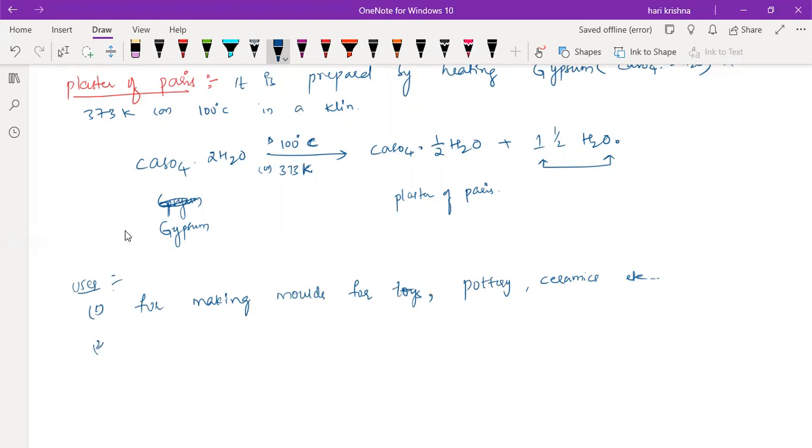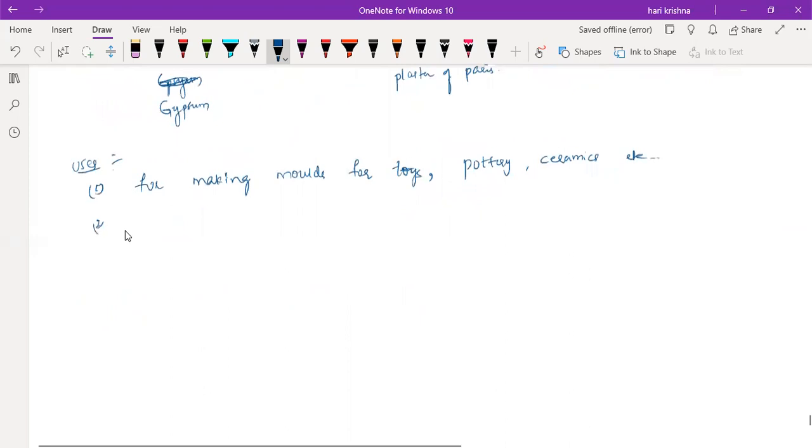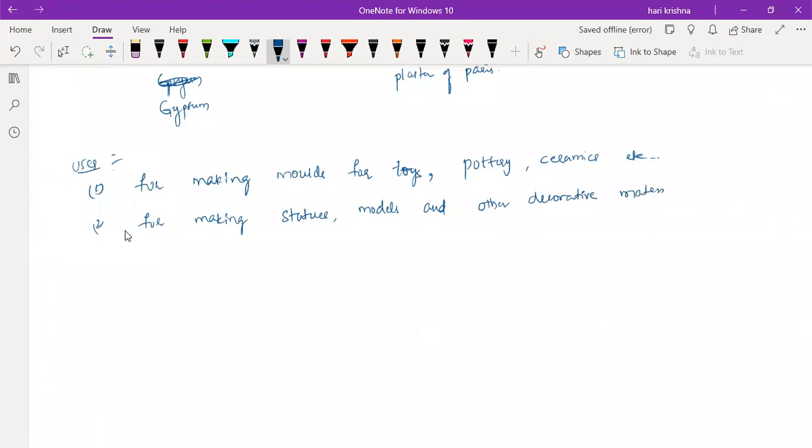Next, for making statues, models, and other decorative materials. Next, as a fireproofing material.